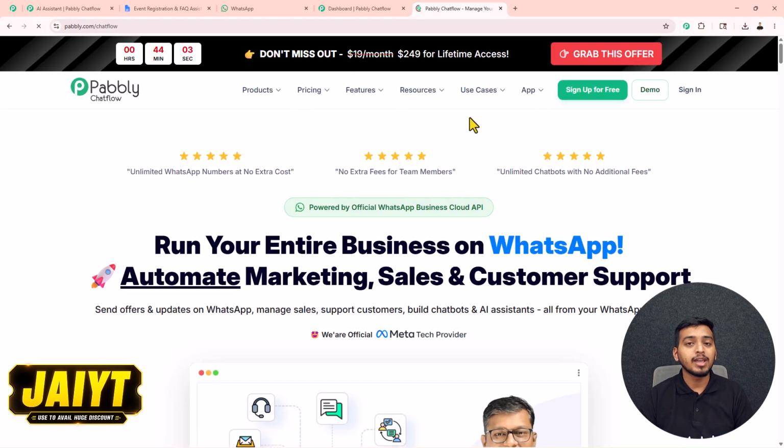Then from this landing page of Pabbly Chatflow, at first, you have to create a free account if you are a new user. Click on this button, create your free account, and get your 100 free credits every month that Pabbly Chatflow gives to every new user. With the help of these credits, you can easily create some AI assistants and run them absolutely free. After that, you can anytime also, to unlock more features of Pabbly Chatflow, upgrade to the premium version, where you will get thousands of credits every month so that you can run your AI assistants smoothly without even thinking about credits expiring.